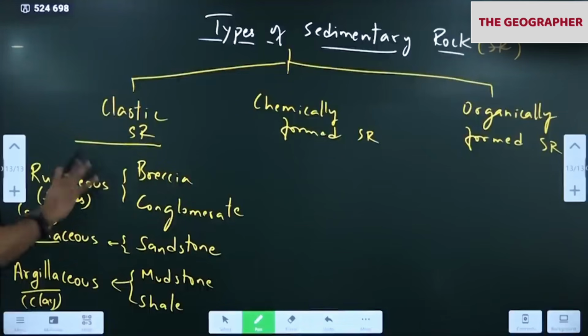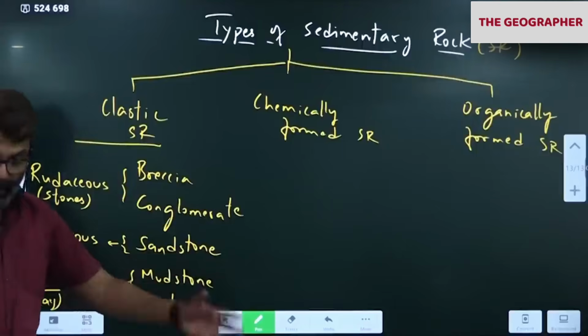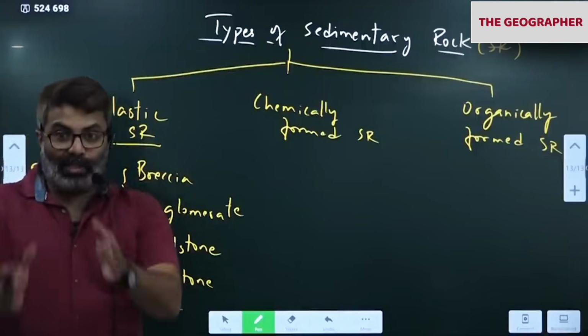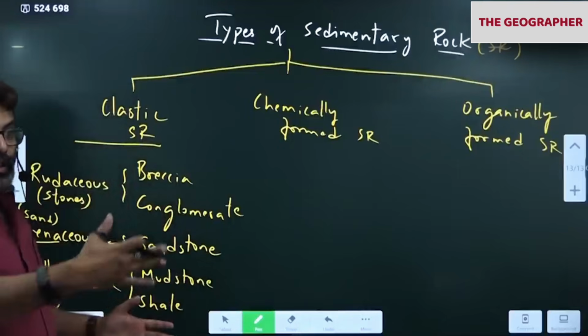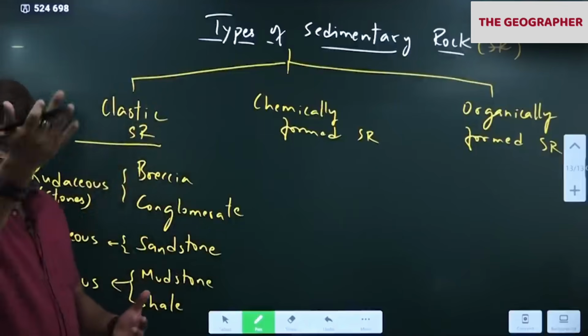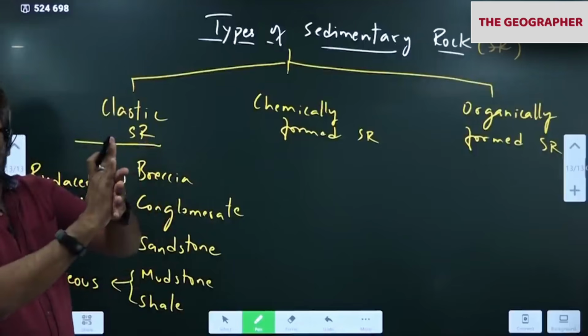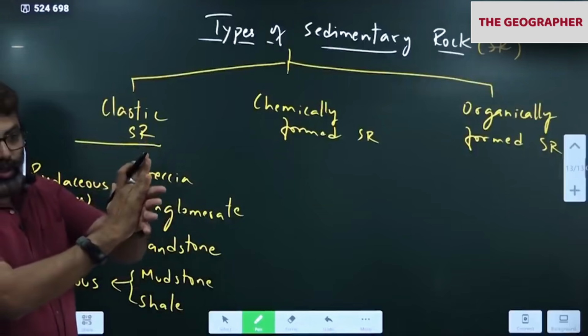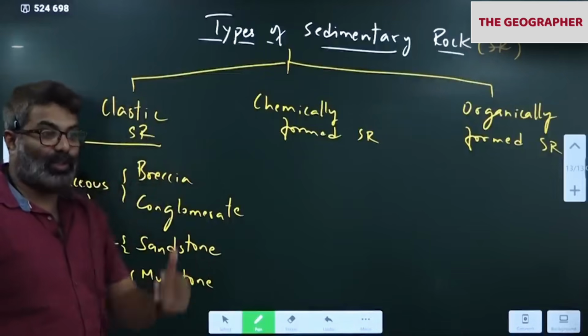So this is first. Clastic means different types of rocks. For example, if you notice sandstone, among all this it is very popular. Sandstones are very popularly found in Rajasthan, present day Rajasthan region and all. So this sandstone, what they do, they extract it. They cut it into slabs, like half-inch, 1-inch slabs, and they use it for construction activities, especially for the outdoor wall, not indoor. They build a building and they paste this sandstone on the wall. You got it? So it looks nice. You don't have to paint. It will remain for a long time, many thousands of years.